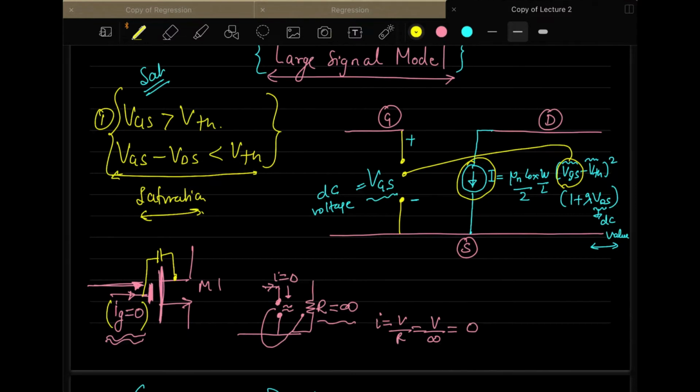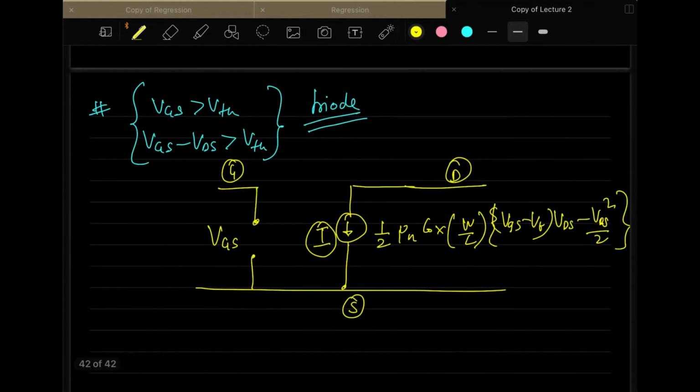I think you must have covered this in your basic electronics. There are some current sources which are voltage dependent. We represent it like this. This is a current dependent voltage source. So if this is, let us say, 3V, then your current is basically dependent upon the voltage that you are applying somewhere else. So that voltage controls this current source. So this is similar to that. So in the case of the triode region, this is the model.